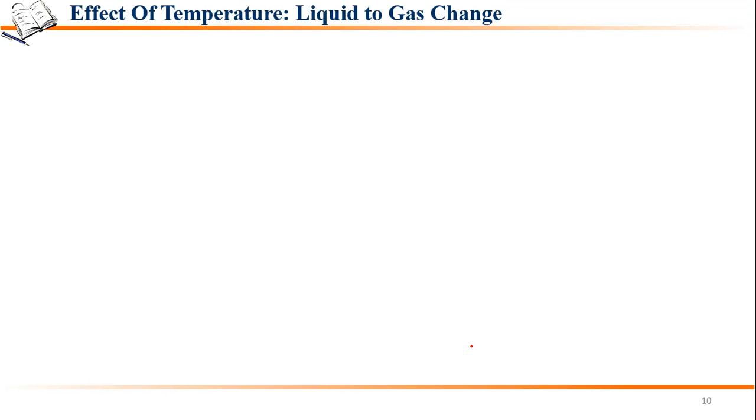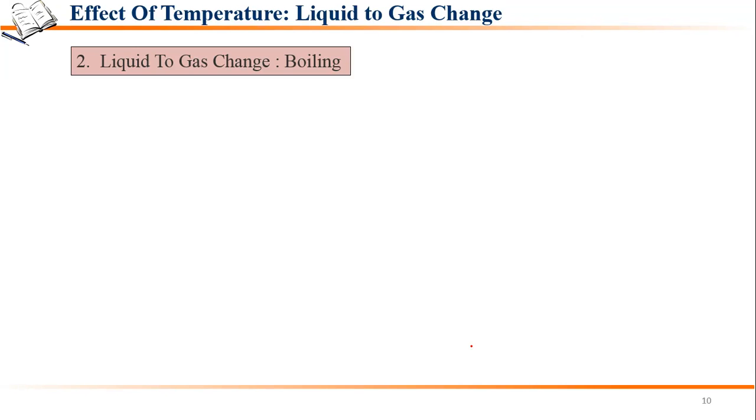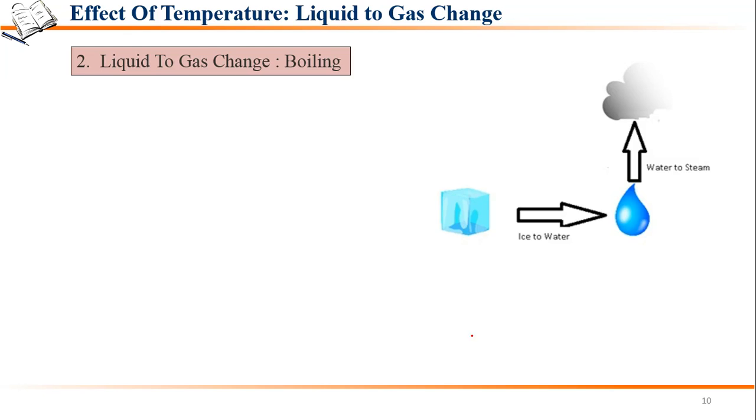So now we have studied the solid to liquid change, that is melting, and we have seen the latent heat of fusion. Next we have to study the liquid to gas change. When a substance changes from liquid to gas, that is known as boiling. Ice changing into water is solid to liquid change, that is melting, and now this water is changing into steam. This is known as boiling.